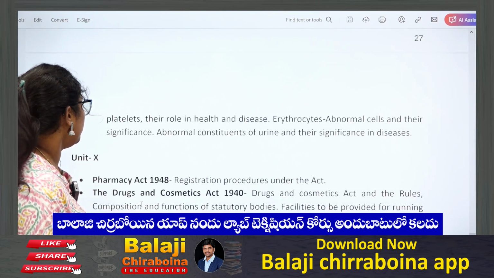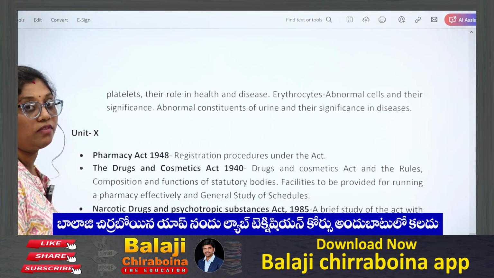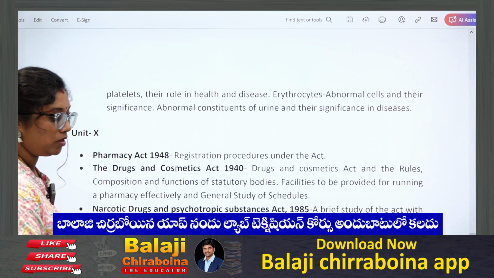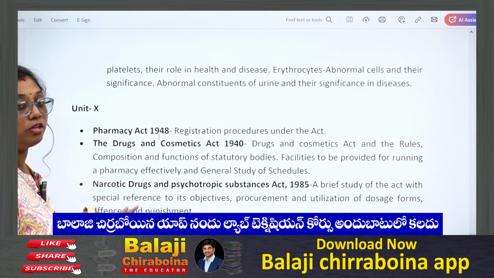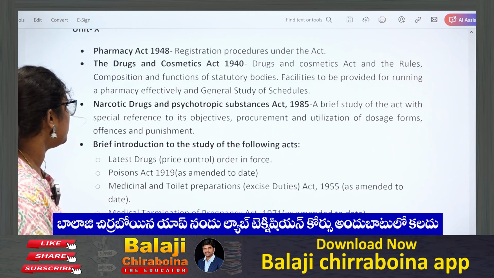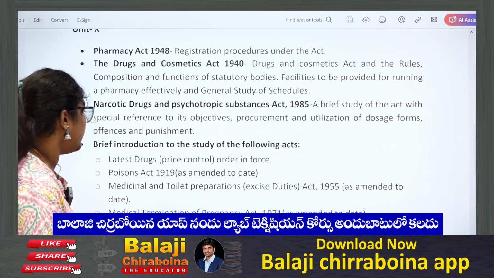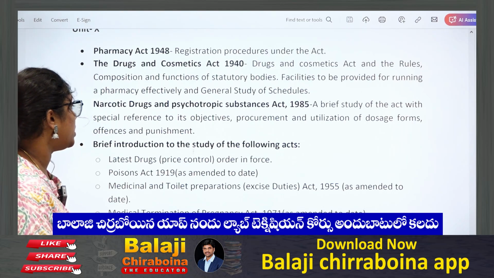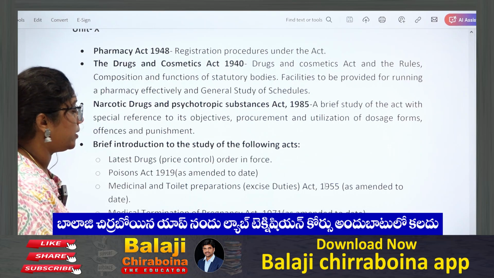Coming to unit 10, this is important. Pharmacy Act 1948. They will be asking about different acts, and in competitive exams these acts definitely play a crucial role. They will be asking a lot of questions from here. Latest drug orders in force, Poison Act, Medicinal and Toilet Preparations Act, everything. And the Medical Termination of Pregnancy Act 1971. They have mentioned four, and we can concentrate on these four and learn all the acts.